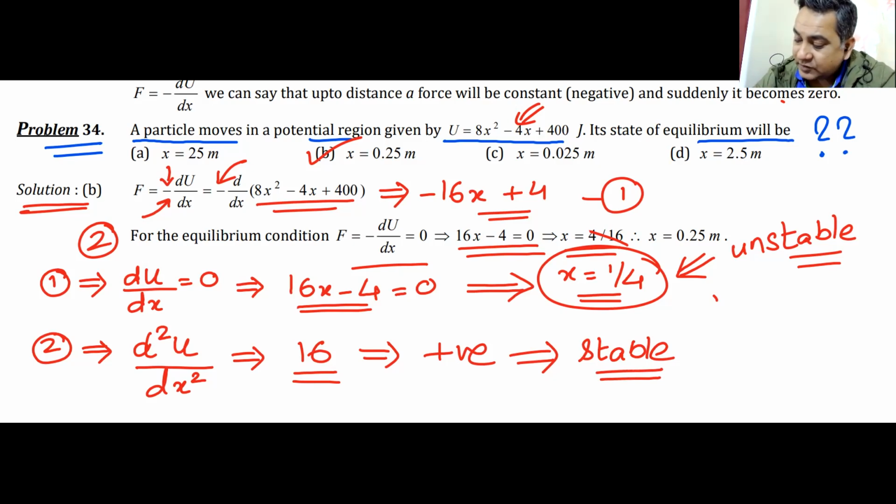So this unstable equilibrium is definitely wrong. Something is wrong. I can't keep it here, so I'll just remove it. And that is the answer that we were looking for. Do we understand this, or is it too tough for us to understand? Please raise your hands if you understood this.